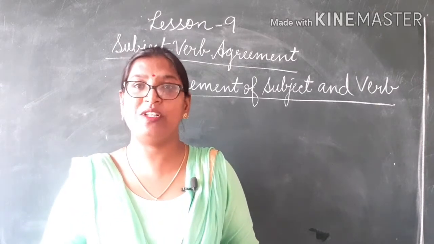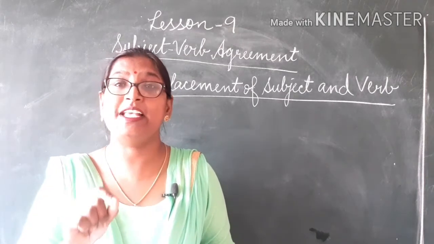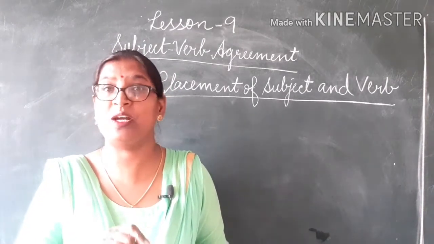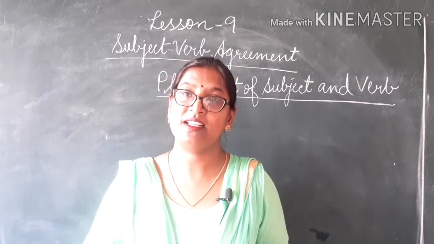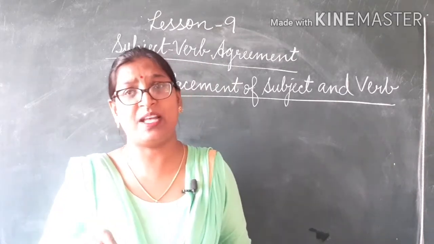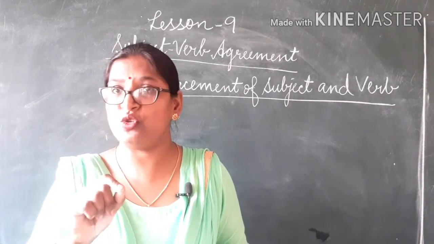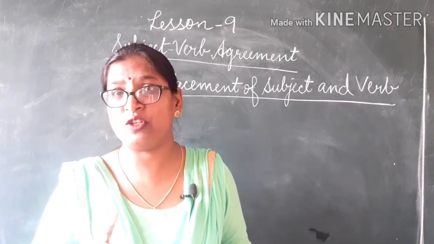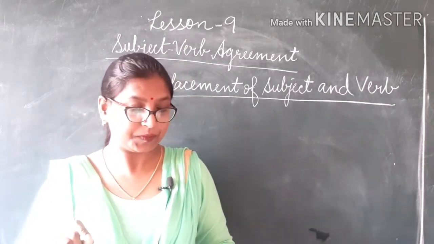When the subject is third person singular, we use s or es with the main verb in simple present tense. And when the subject is third person plural, we do not use s or es with the main verb, but we use the base form of the verb.